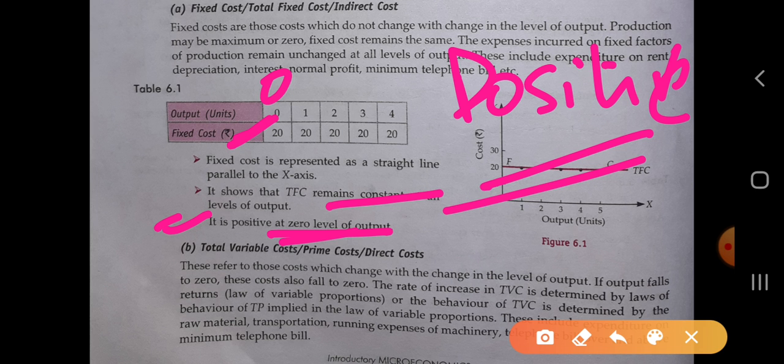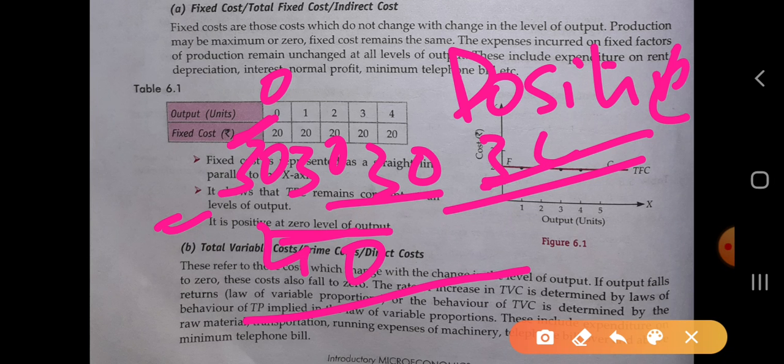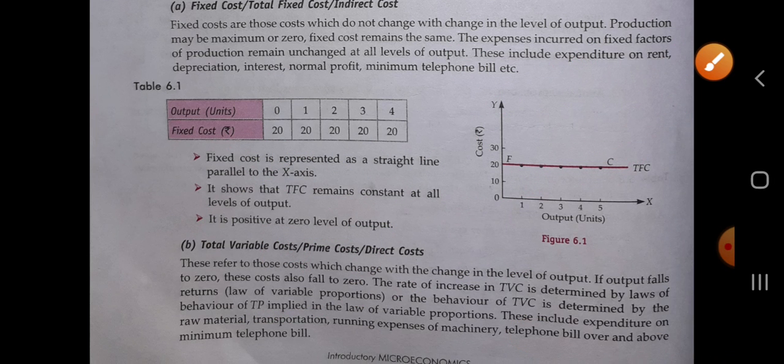So it is always positive at the zero level of output. आउटपुट के ज़ीरो होने पे भी ये कॉस्ट हमारा 20 ही होगा और ये हमेशा पॉजिटिव ही, as well as it will be same at all level of output, whether it is 30 or whether it is 40. So it is all up to that condition.